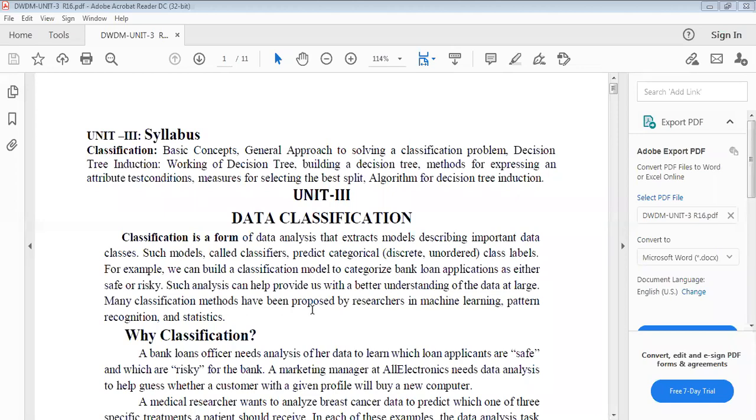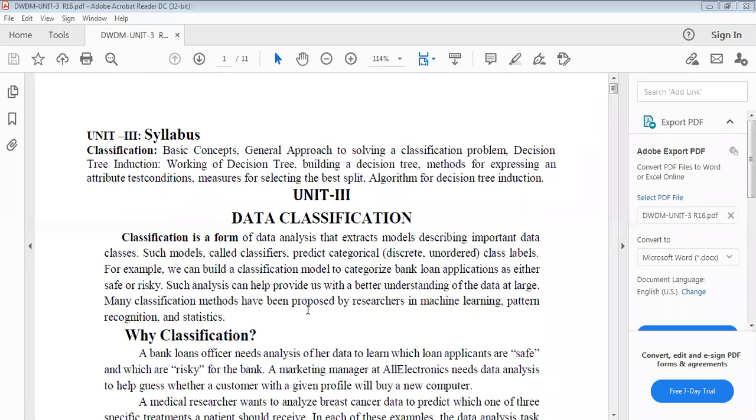Data pre-processing: data cleaning, data reduction, data integration, and transformation and discretization. These are the concepts you completed in the last class. Now in today's class, we will discuss the third unit, which is mainly classification.